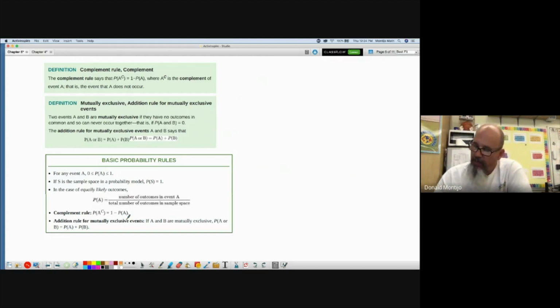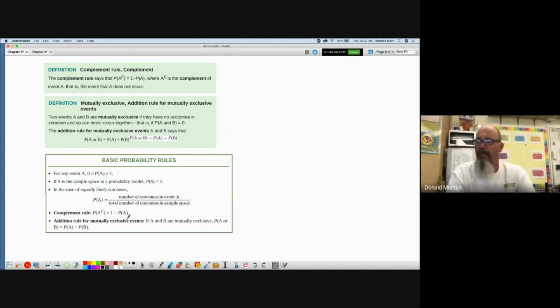Now you notice up here on the top, it's the complement. It's not, hey, you got nice shoes, I like your hair. The complement of an event means everything that's not that event. So the complement of flipping a head would be flipping a tail. The complement of rolling a number 3 on the die would be 1, 2, 4, 5, 6. Everything that's not that value.